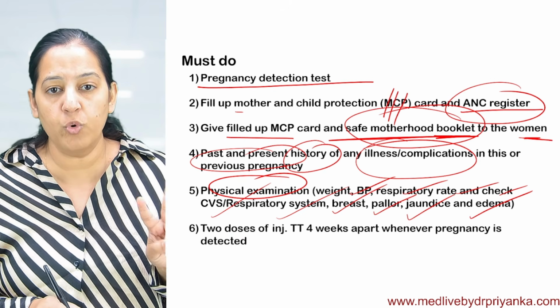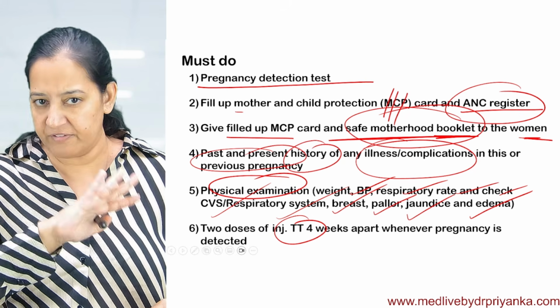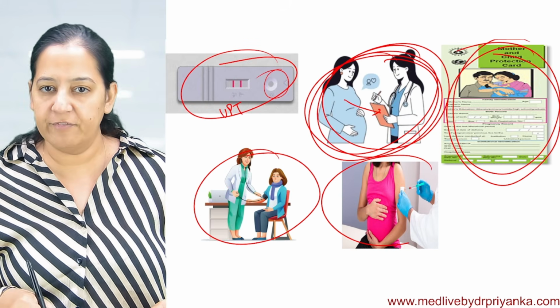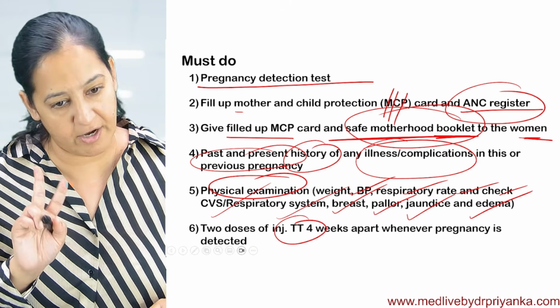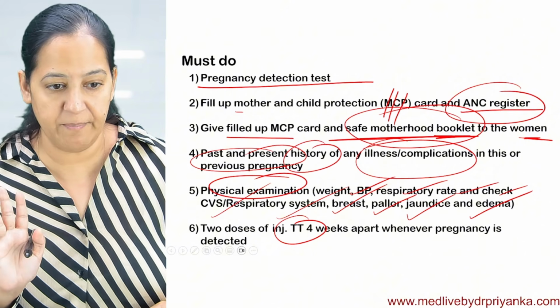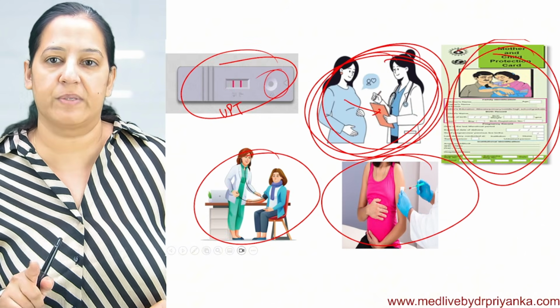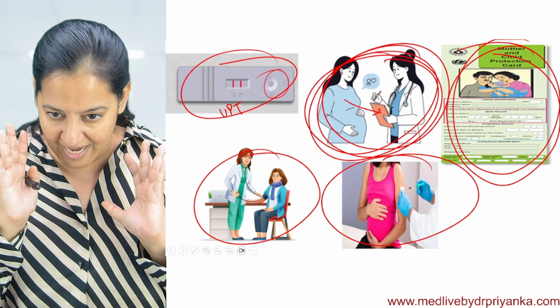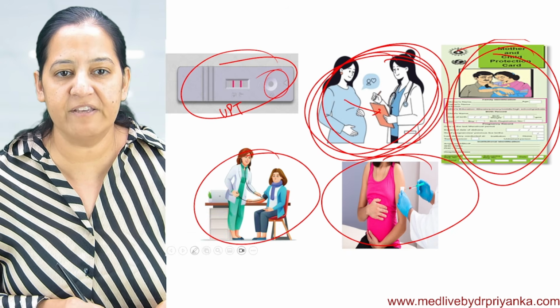Then the 2 doses of tetanus, depending on when the lady is coming. I will give you the details of all of them. First, see the instructions. We will give the tetanus immunization, the vaccine. There are 2 doses to be given. The first dose will be given depending on when she comes for the first time, so this is a must dose during the first visit. With the help of images, it will be easy for you to learn.